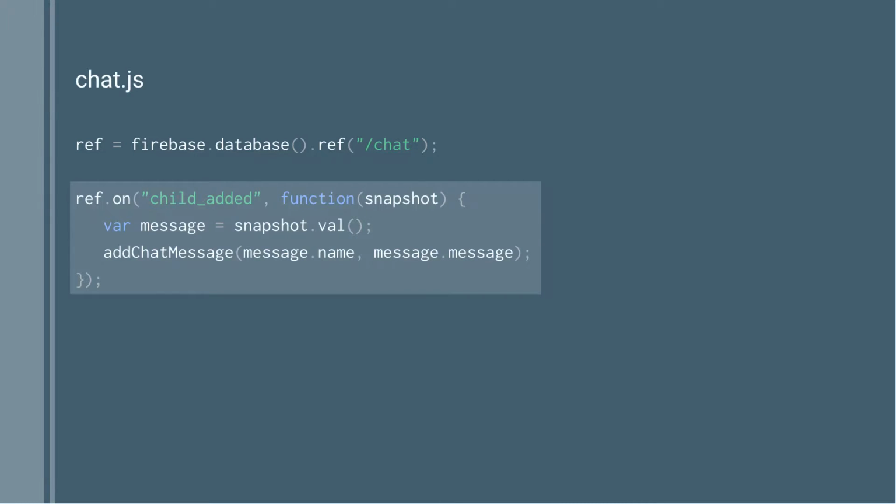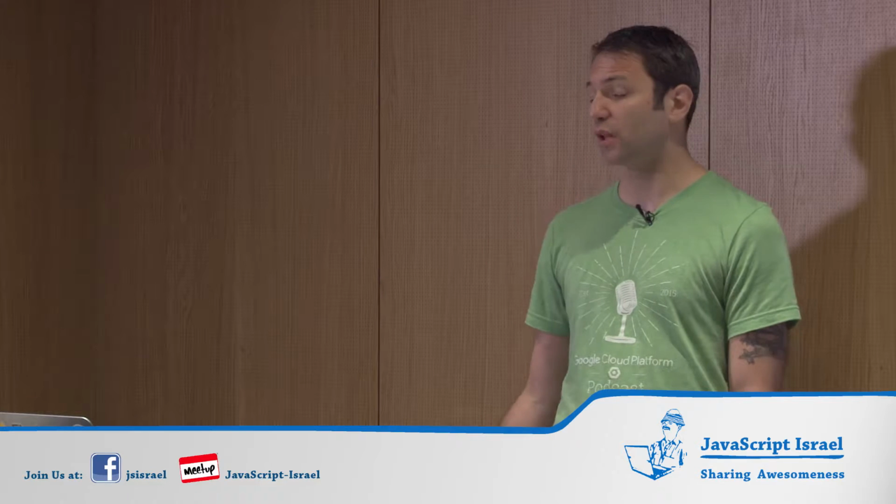And from there, I have a callback. Again, you could use promises, the SDK supports them. I use callbacks because it's just simple to show. Whenever something gets added to that list of chat, I get my callback called with a snapshot of the data, and then I can do some DOM manipulation through add chat message and display it on screen. And that's my chat app. Like, that's it. That's all I've had to do.